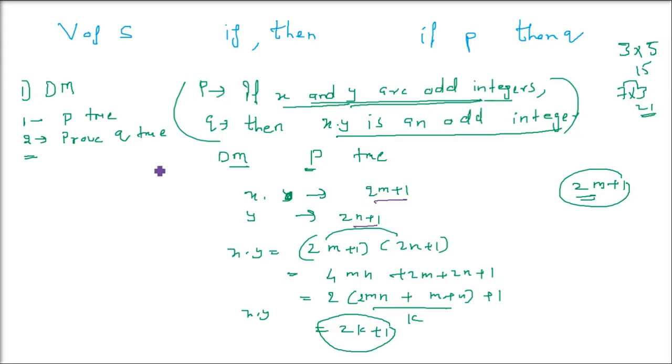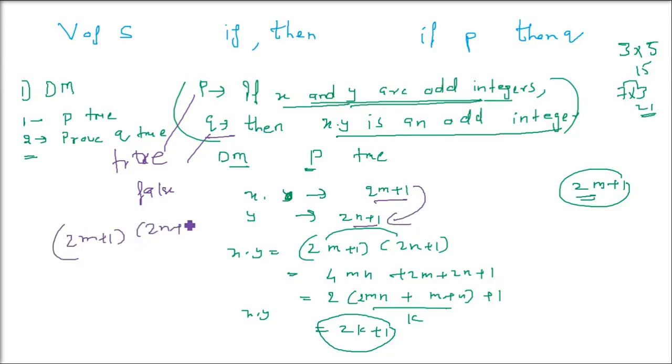So when you multiply this, if x and y are odd integers, what about q? We are saying p is true, x and y are indeed odd integers, and q is false. So x and y are odd integers, let us multiply it, xy. So 2m plus 1 into 2n plus 1. We already proved it just now. When you multiply, it's coming 2k plus 1, that is odd.